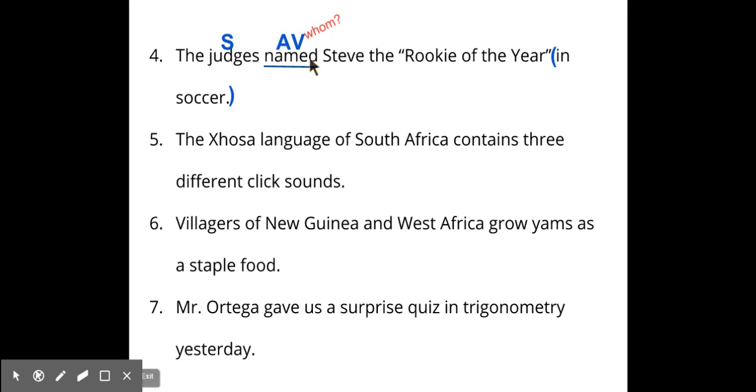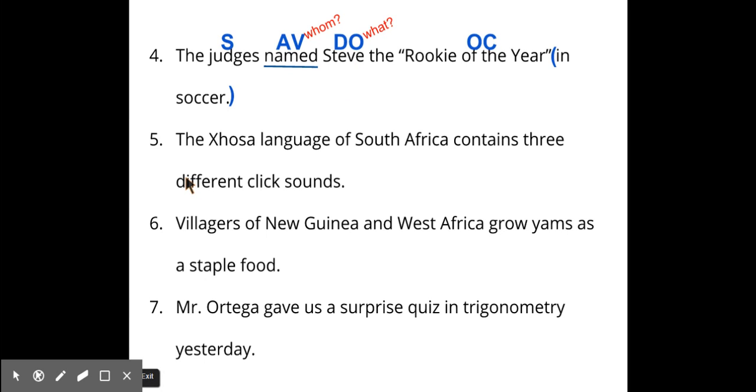So then you need to ask yourself this question. The judges named whom? The answer to that, who's receiving the naming, is Steve. So Steve is our DO. So the judges named Steve, and the judges named Steve what? They named Steve Rookie of the Year. So that becomes our objective complement because Rookie of the Year is renaming Steve. Okay, so make sure you have all that written down.